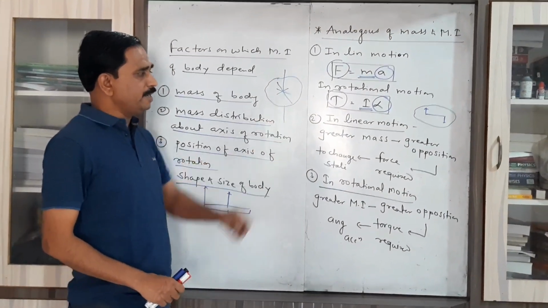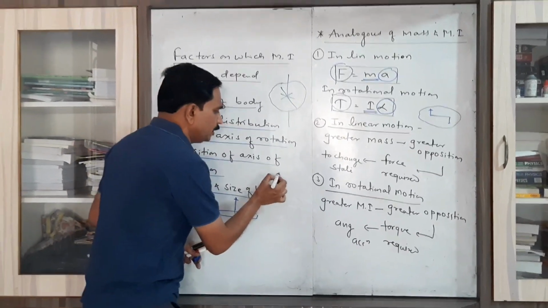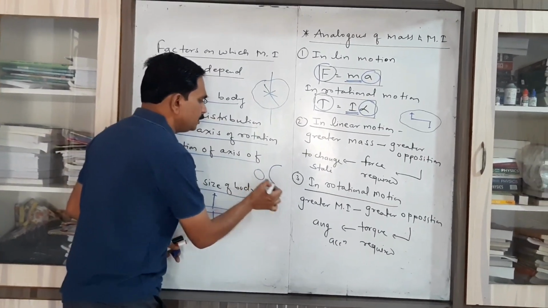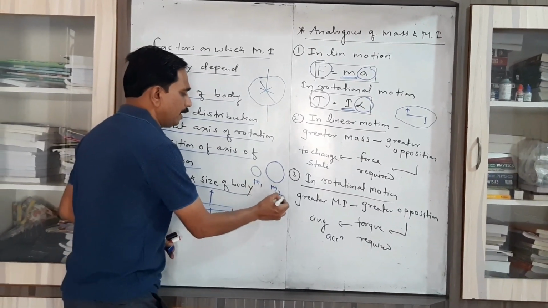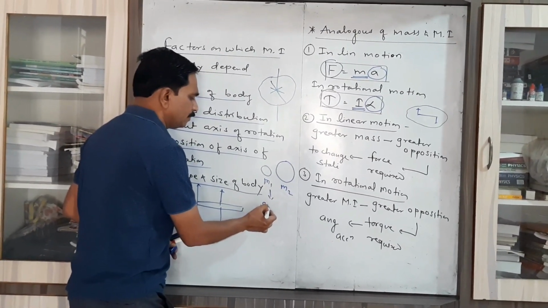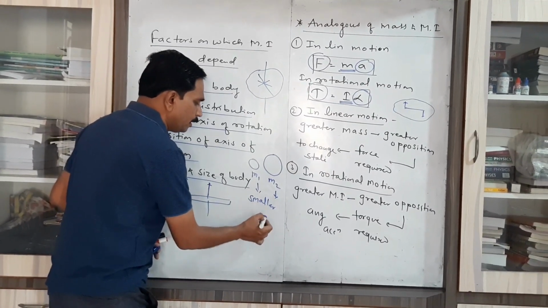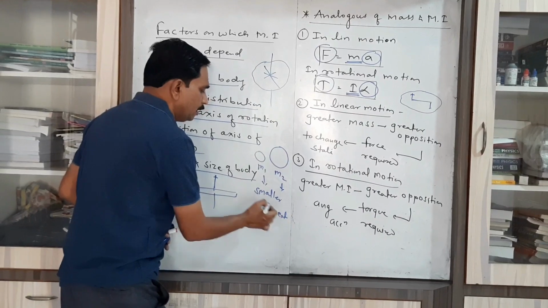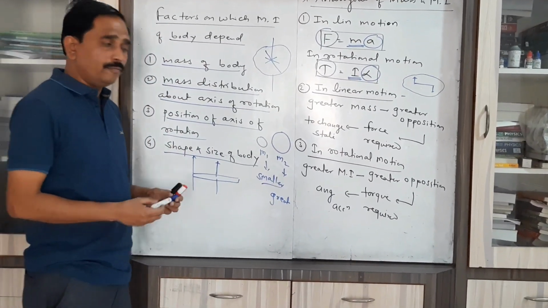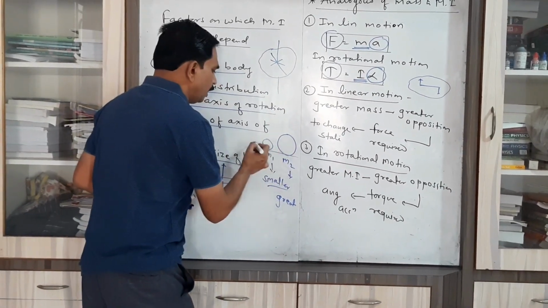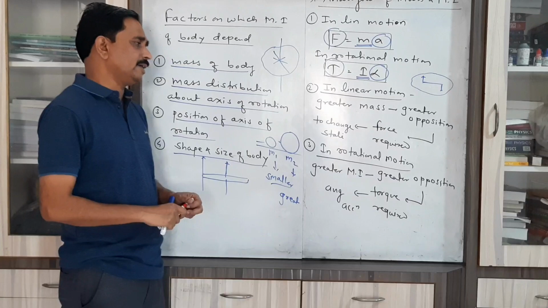Now consider the linear motion. In linear motion, when we consider two bodies of different mass, one body having smaller mass and the other body having greater mass, from the mass we have the idea whether that body opposes to a lesser or a greater extent.